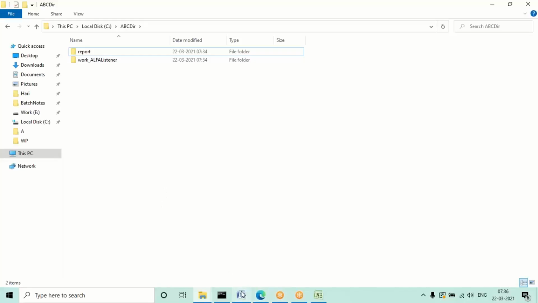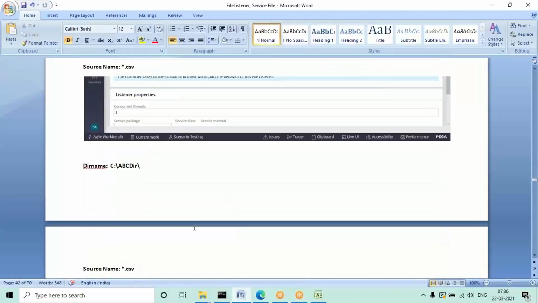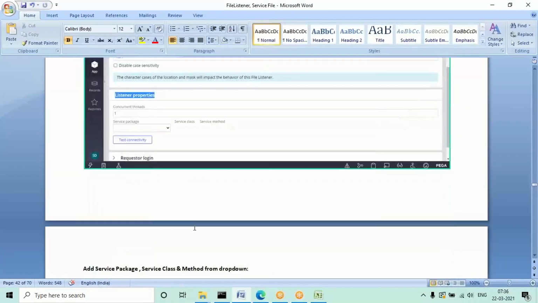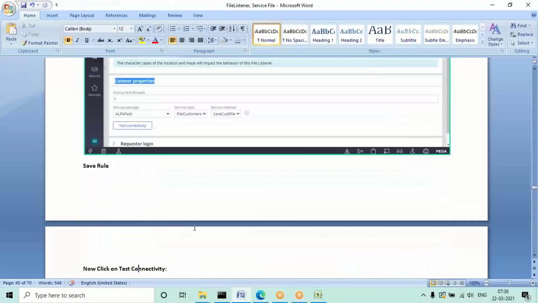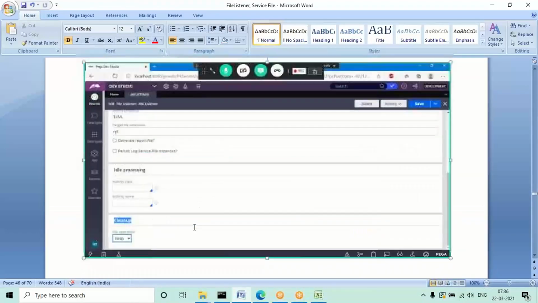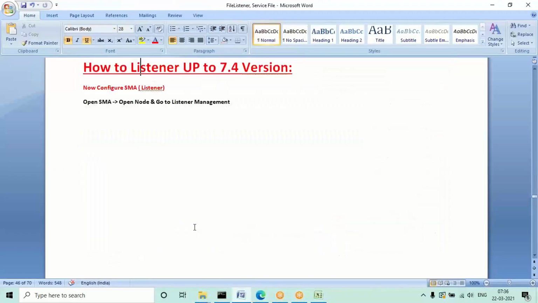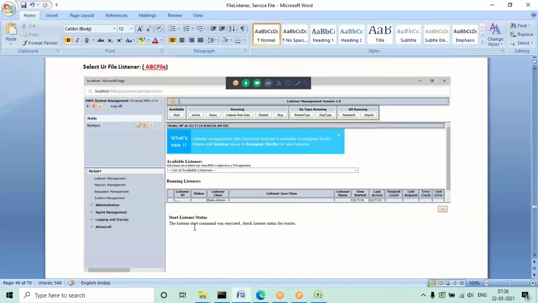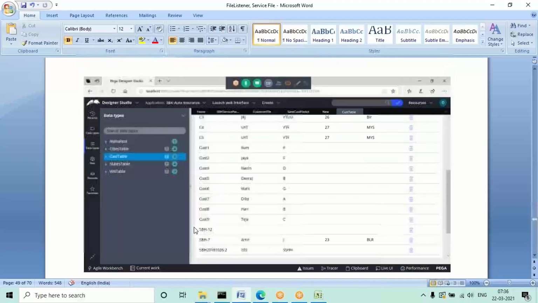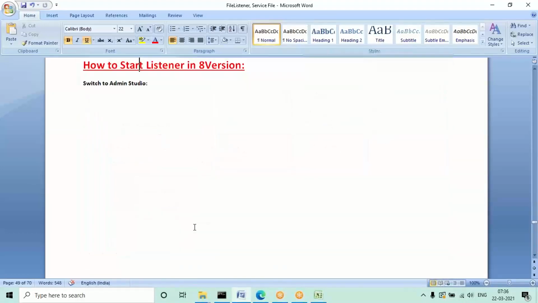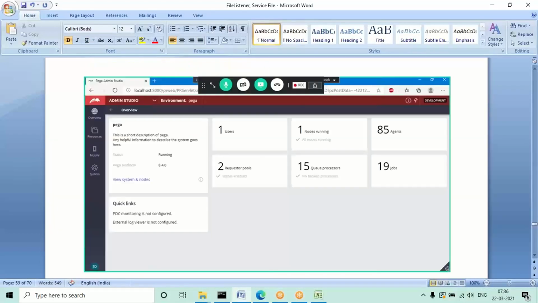So in real time, whatever records you have in your file, after performing that parsing, it will read that activity. See, up to 7.4 these are the steps I have given, but don't worry, mostly you don't use these steps. From version 8.1, the steps I have given below. If you want to configure listeners from version 8, these are the steps in Admin Studio.